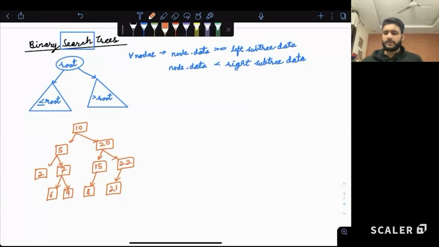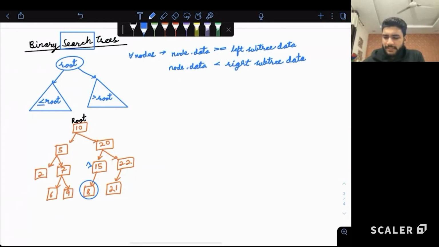Guys, is this particular tree a binary search tree? No. The majority of you are correct. The answer is no. It is not a binary search tree. Why? Because if you look, this particular 8 is not at the correct position. Left side of 15 is having a smaller value, which is good. We don't have a problem with that.